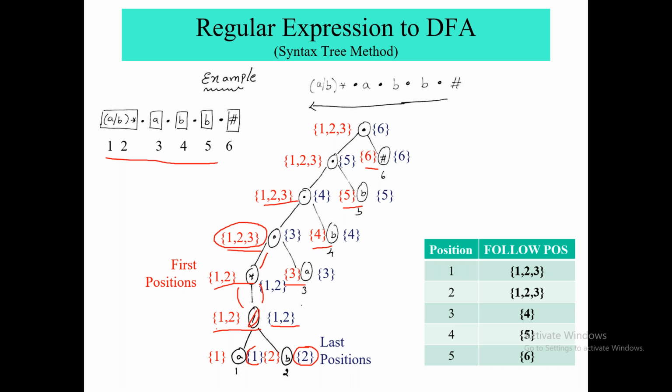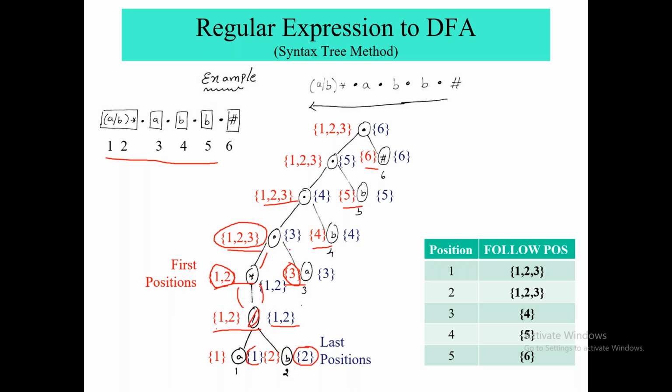Here you can see that the left child of the concatenation node is a nullable node, right? Star is a nullable node. So at that time you will keep the first position of this node by combining both its child nodes. So what would be the first position of the concatenation node? 1, 2 from here and 3 from here.